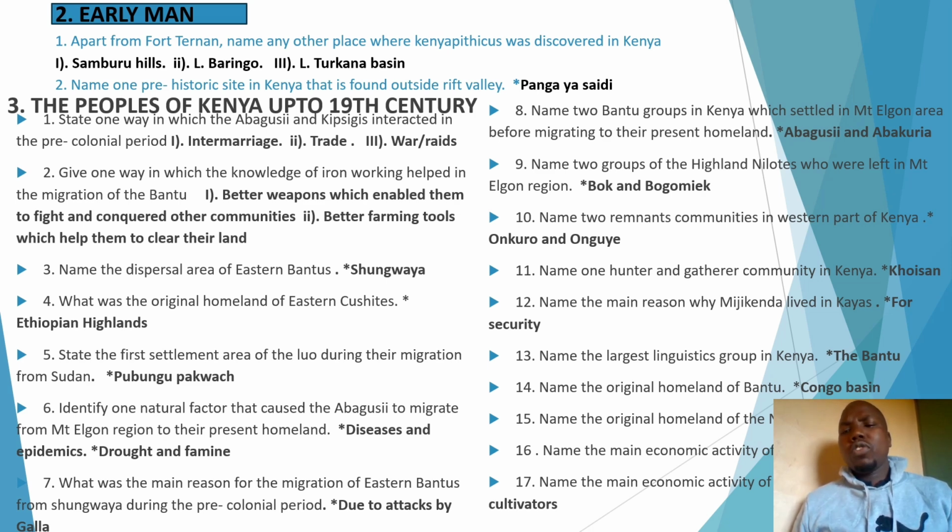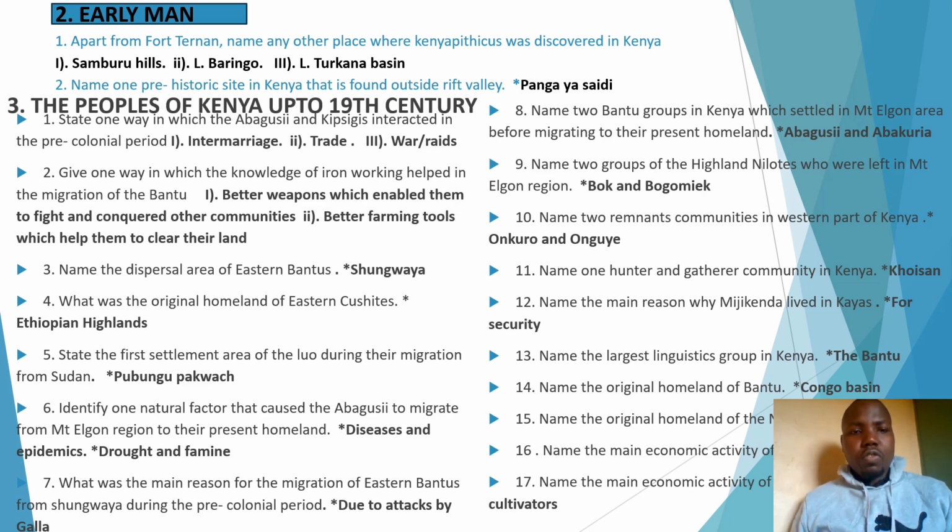Question 3, which is also common as far as History and Government is concerned under this topic. Name the dispersal area of the Eastern Bantus. If you are a historian and you don't know that question, then you need to read wider. Shungwaya. Shungwaya is the area where the Eastern Bantus dispersed to other places, whereby we have those who dispersed to the coastal areas and those who dispersed to the Mount Kenya region. And the reason why they dispersed from the Shungwaya region is because they were attacked by the Galla, that is, the Eastern Kushites. That's the reason why they dispersed from that area known as Shungwaya.